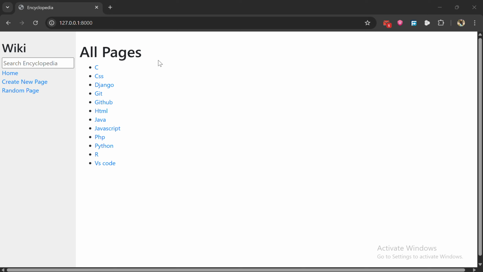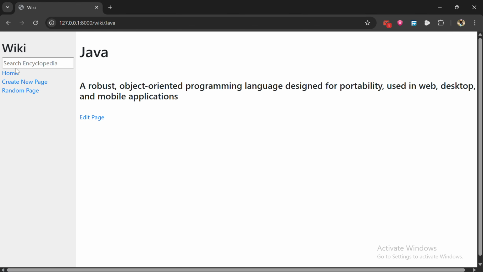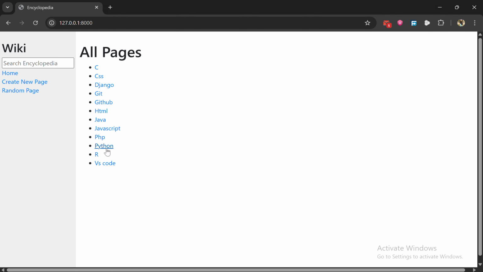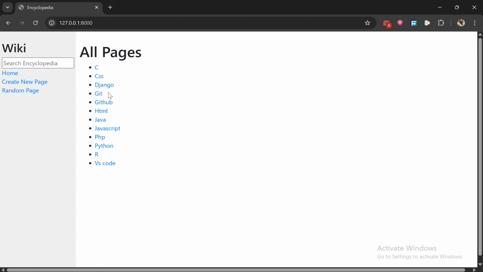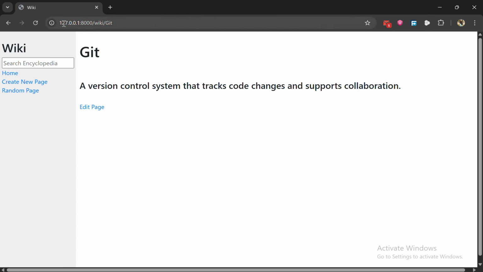Here is the entry page that has the index page, and here are all pages. I changed this list to links. If I click on any of them, for example Java, here is the entry for Java, and here is math, for example, Python, and so on. This is for entries. If you see here, for example, Git is a link with a wiki and its title.